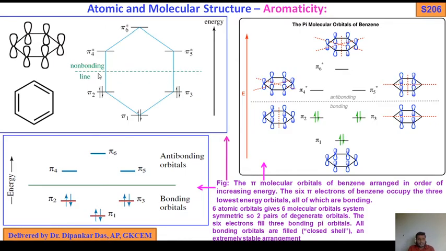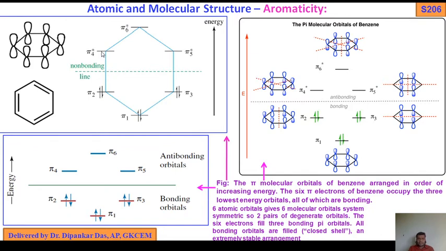So I have shown 3 molecular orbital diagrams of benzene. First we come to here, this is the benzene. This is the orbital, the orbitals. So this is the non-bonding line, you see pi 1, pi 2, pi 3. So 2, 4, 6, total 6 electrons.